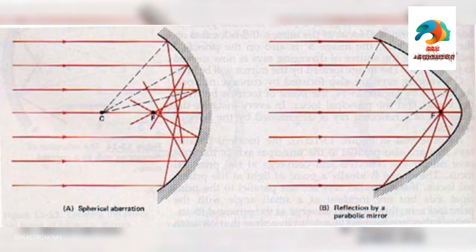In short, the parabolic mirror focuses all the incoming light rays at a single point, whereas the concave mirror is unable to focus all the light rays at a single point. So, the resultant image formed by the concave mirror is not that sharp.